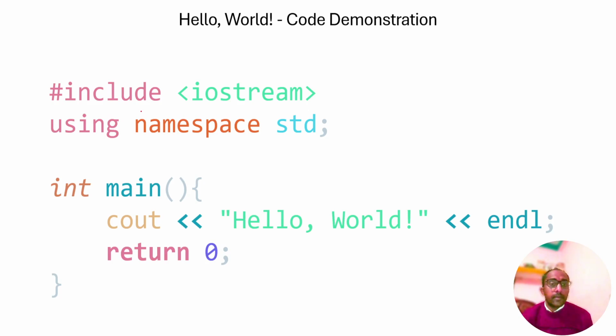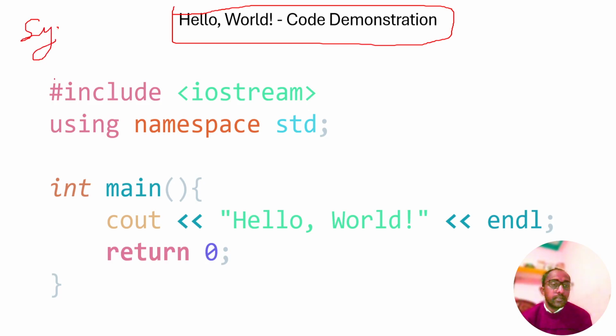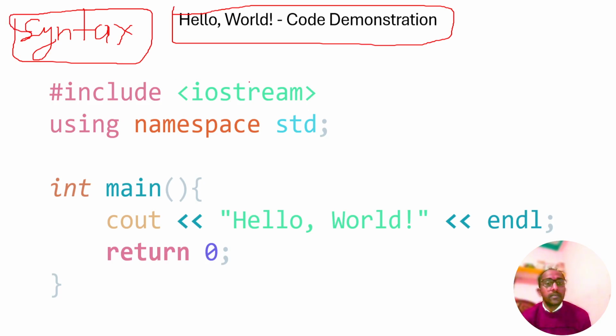So this is the first code demonstration: Hello World. What is the syntax of the C++ programming language?